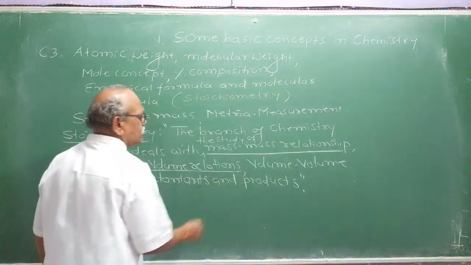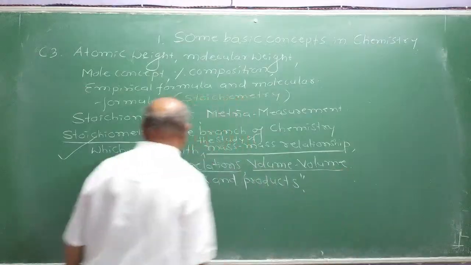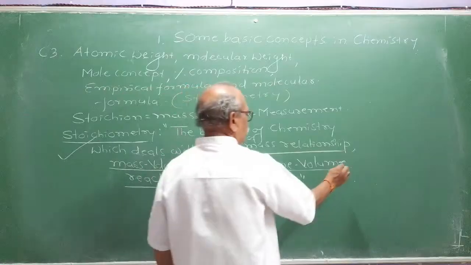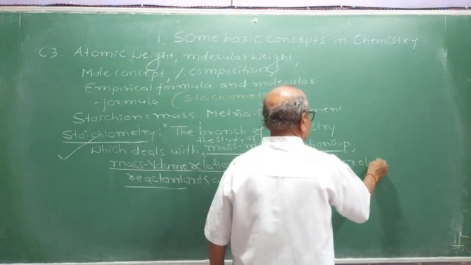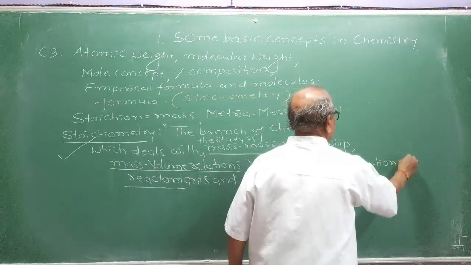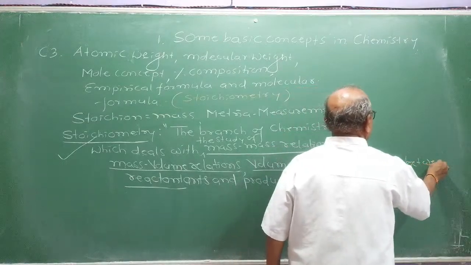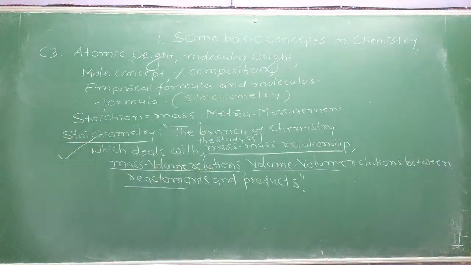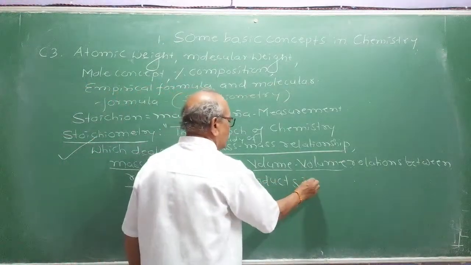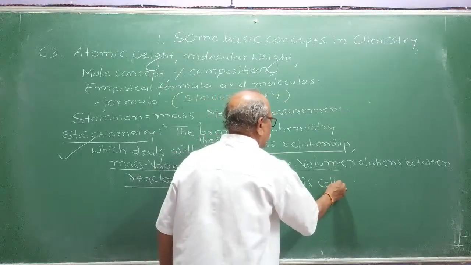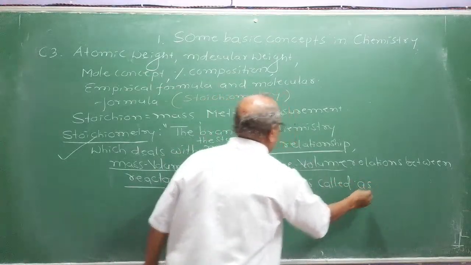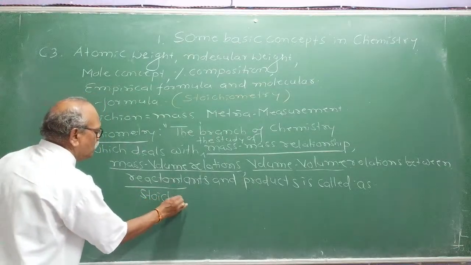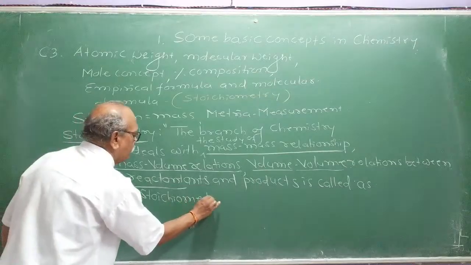Mass volume relations, volume relations between reactants and products is called stoichiometry. You can note down the definition. Stoichion means mass, and this particular branch is called stoichiometry.